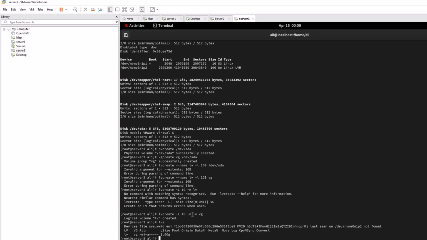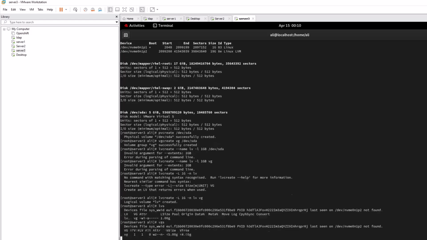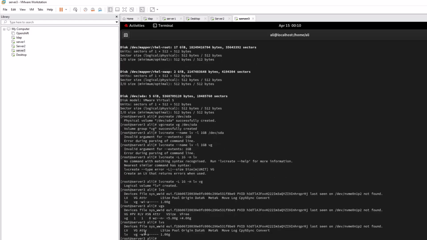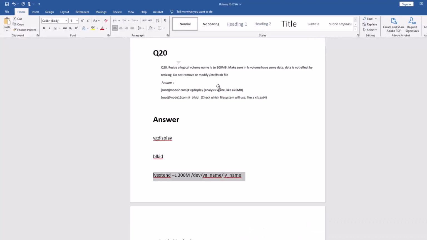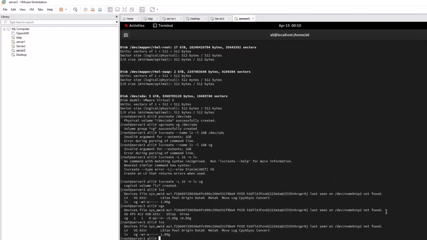Yeah, when I run lvs, it shows me the LV, right? So the question they ask you is to extend by 300 MB. So I'm going to run this command on my server 3. Yeah, 300 MB.